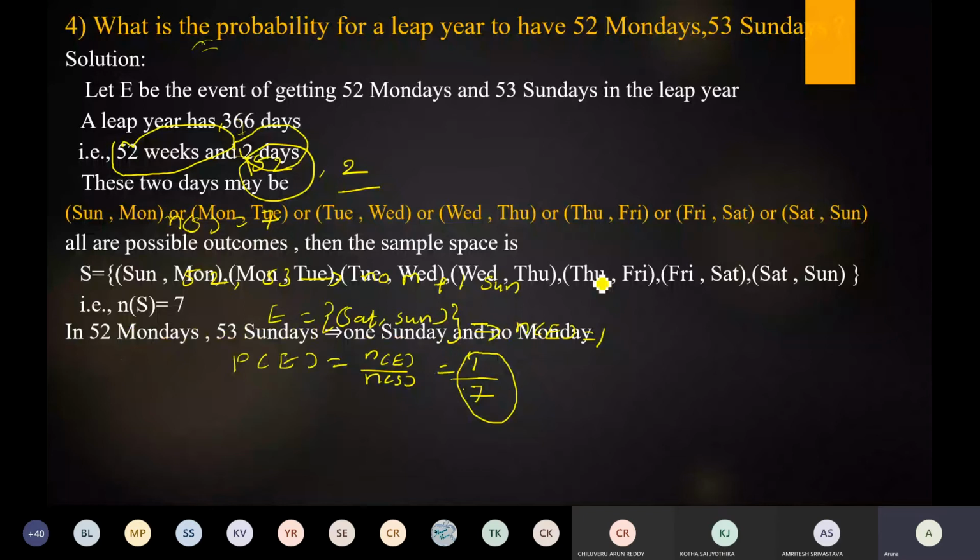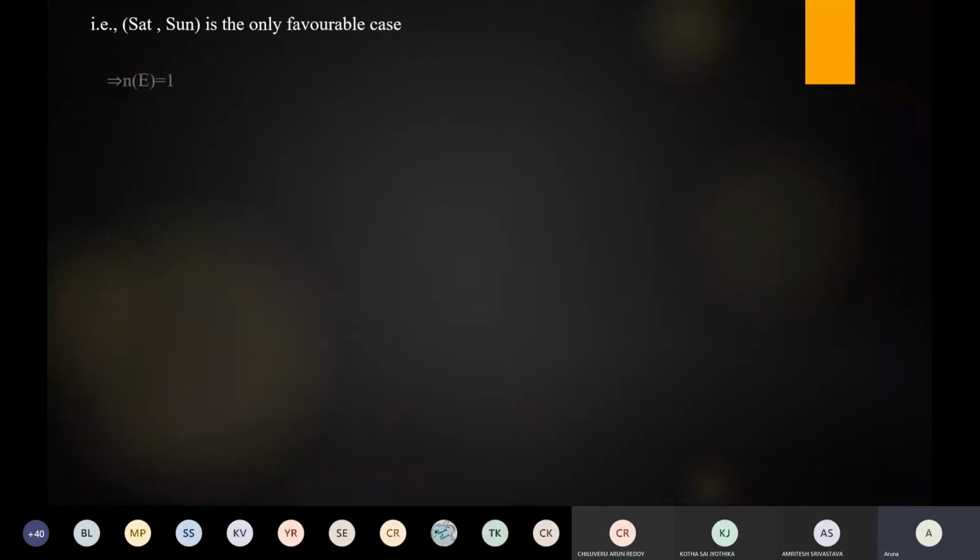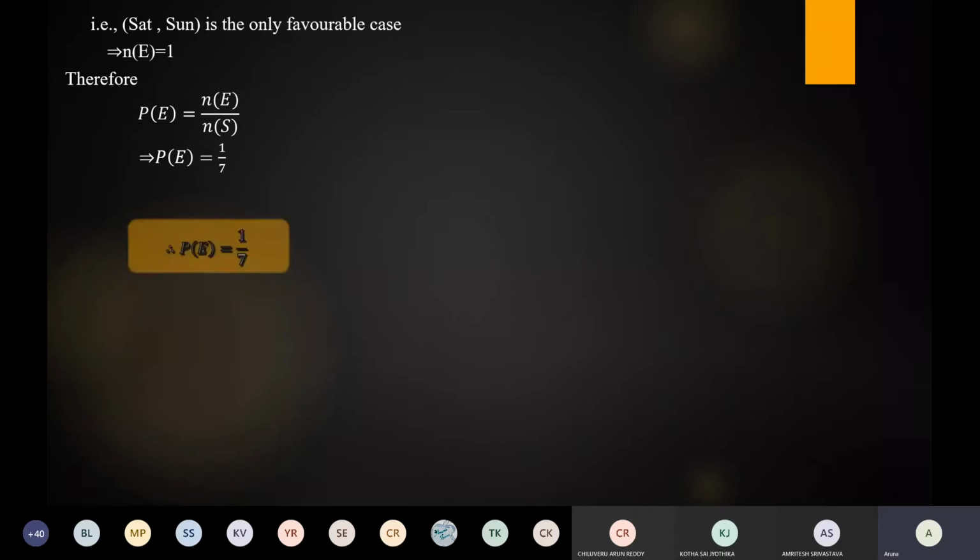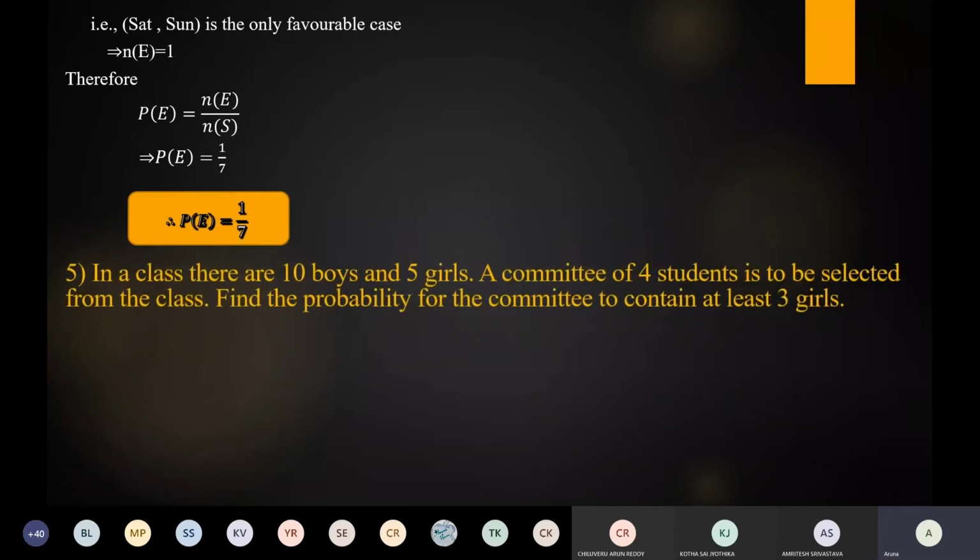Next, 52 Mondays and 53 Sundays can be written as 1 Sunday and no Monday. So 1 Sunday and no Monday means only one favorable case is there. What is that favorable case? Saturday and Sunday is the only favorable case. So n of e is equal to 1. If we take the classical definition of probability, P of e is equal to n of e by n of s. We know that n of e is 1 and n of s is 7. If we substitute those values, P of e is equal to 1 by 7. So this is the required answer.